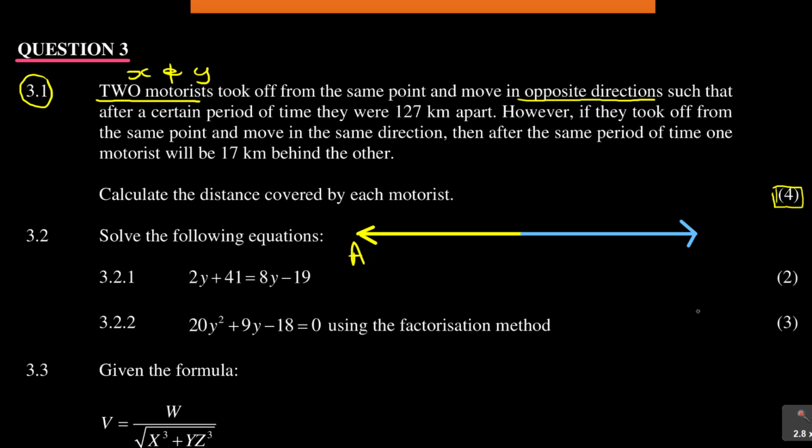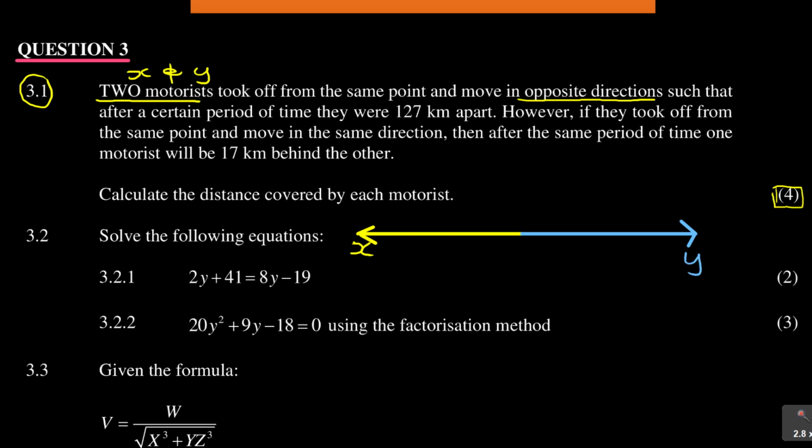I think what I'm trying to bring about, that's what they're saying here. They're saying 2 motorists, we call them X and Y. I don't know why I'm calling them A and B. They're supposed to be X and Y. So this motorist is motorist X and the other one is motorist Y.